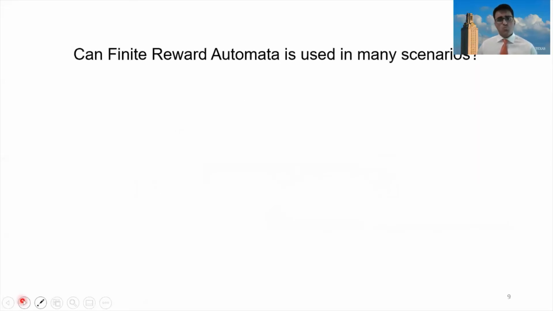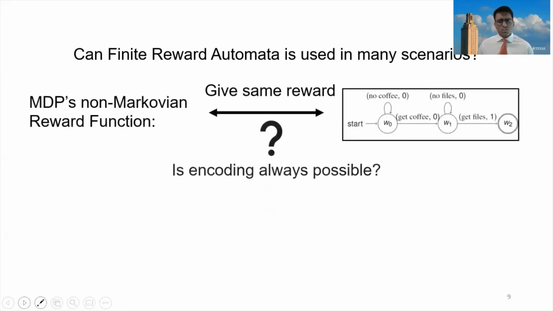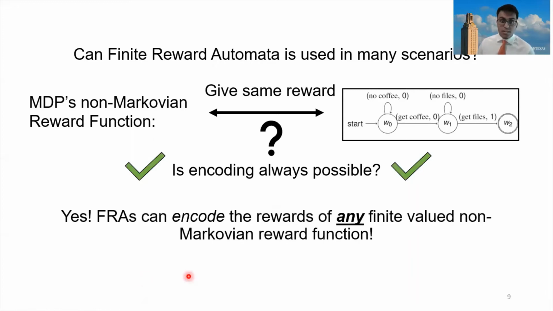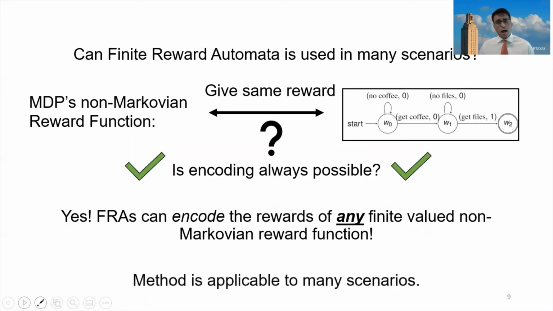Another question you may have is whether or not this FRA can be used in a variety of scenarios. After all, is it always possible that an FRA can encode a non-Markovian reward function? The answer is yes. And we show that for non-Markovian reward functions that are finite value, there will always exist at least one FRA that can encode that function. And therefore, our method is applicable in many scenarios. So in conclusion, we've detailed how FRAs allow you to see what the machine is thinking and also can be applied to a variety of scenarios.